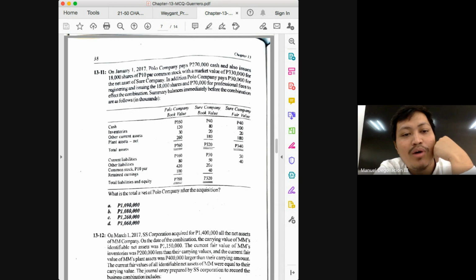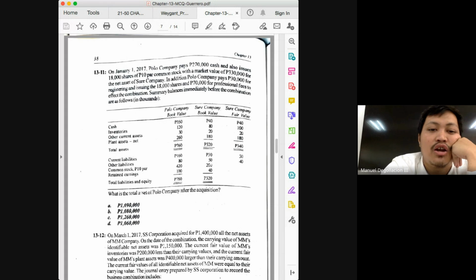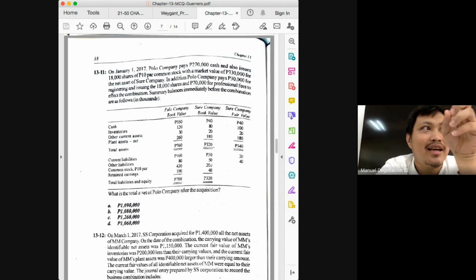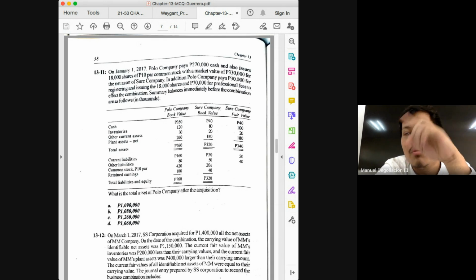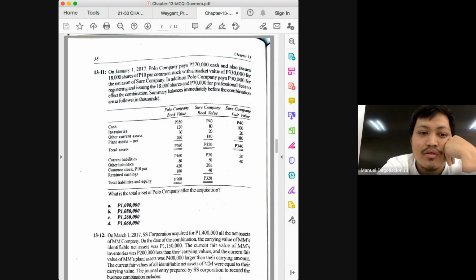Next, how much would be the total shareholders' equity after the combination? There's one thing you have to remember here: if it's the equity after the acquisition, it's just the equity of the acquirer. Assets, assets of the acquirer and acquiree. Liabilities, liabilities of the acquirer and acquiree. But if you're asked for equity, whose equity will remain, class? Only the equity of the acquirer. So how much is the equity of the acquirer here?